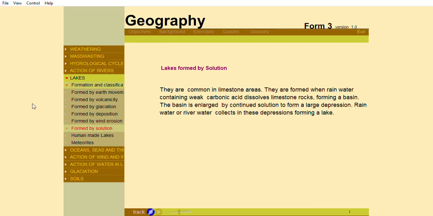Lakes formed by solution. They are common in limestone areas. They are formed when rainwater containing weak carbonic acid dissolves limestone rocks, forming a basin. The basin is enlarged by continued solution to form a large depression. Rainwater or river water collects in these depressions, forming a lake.